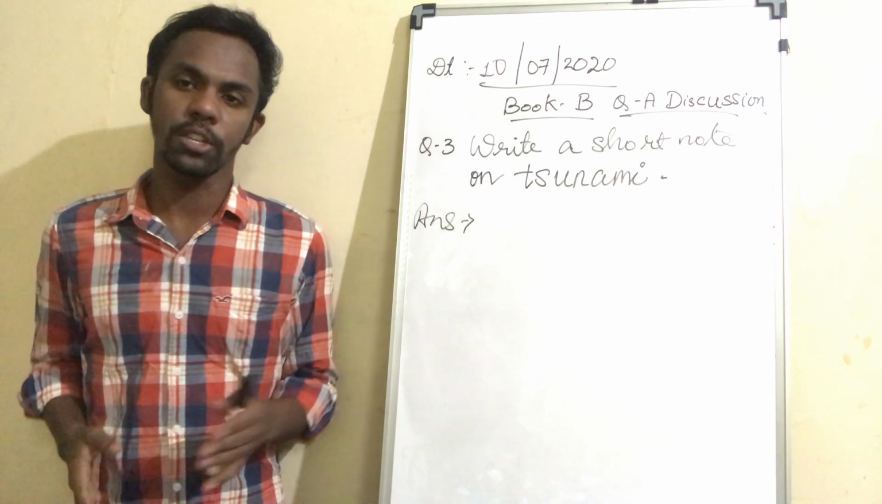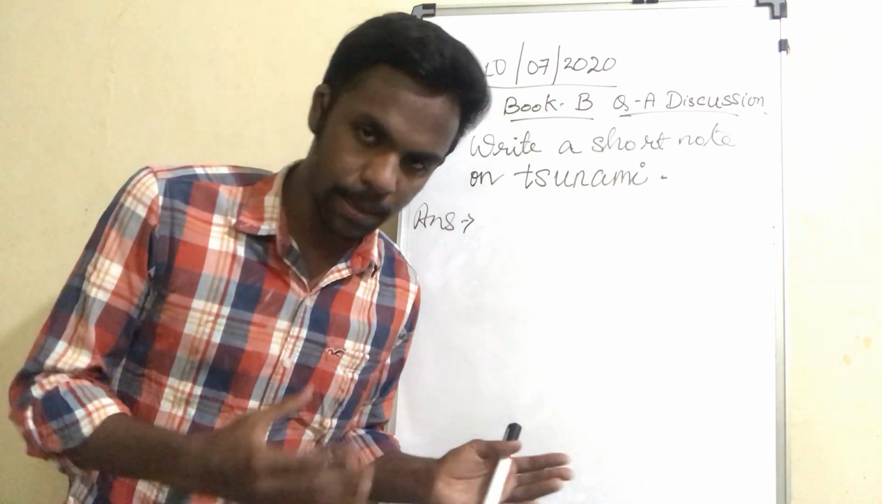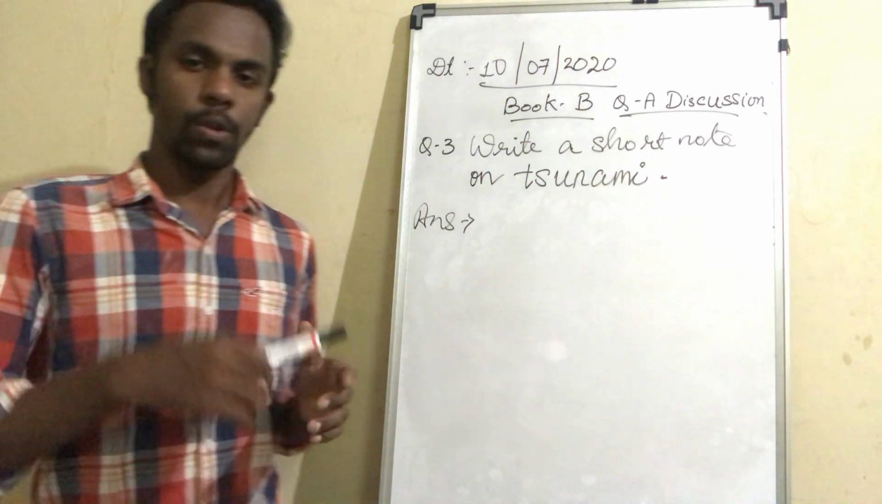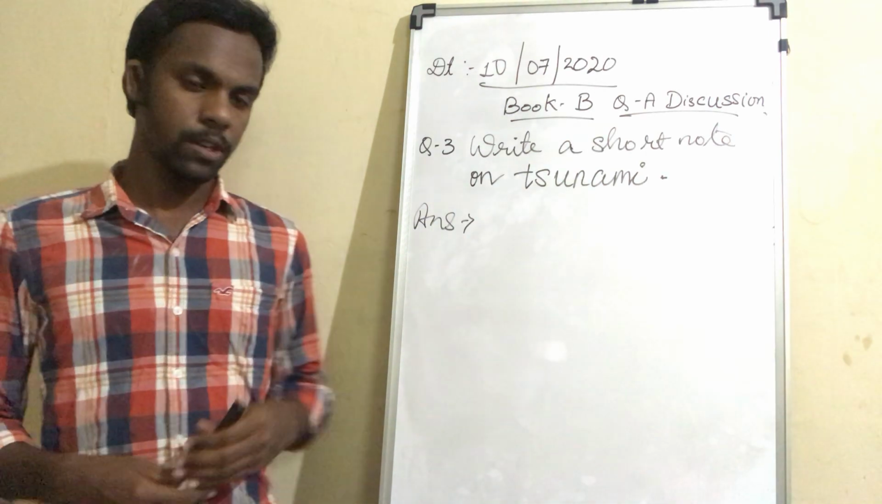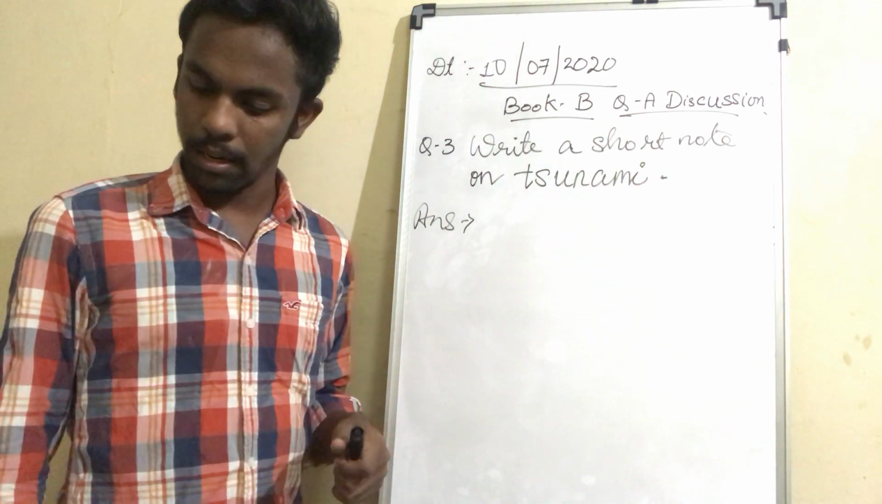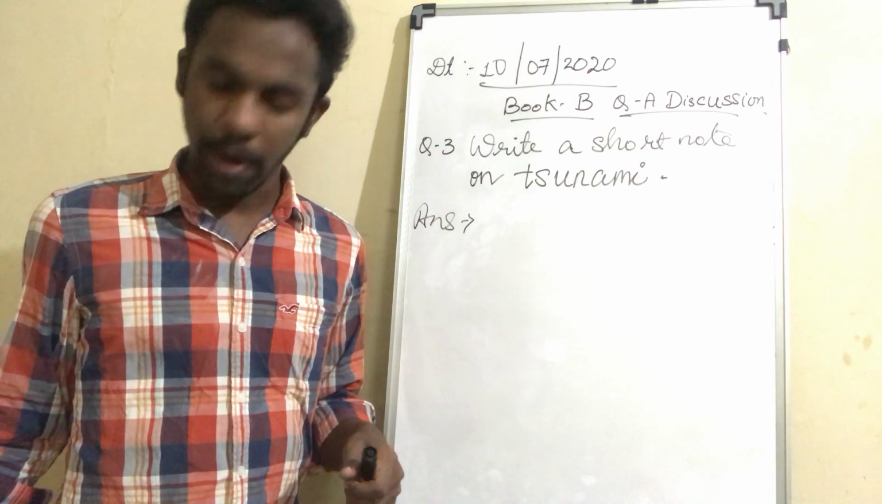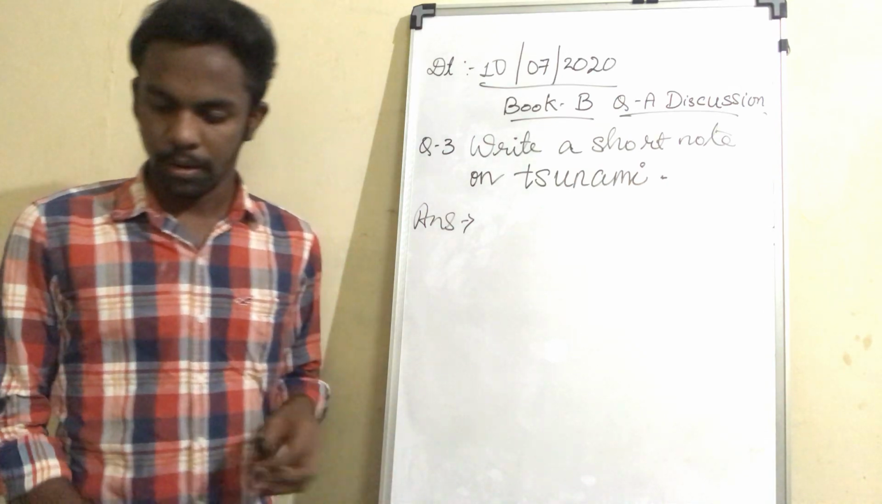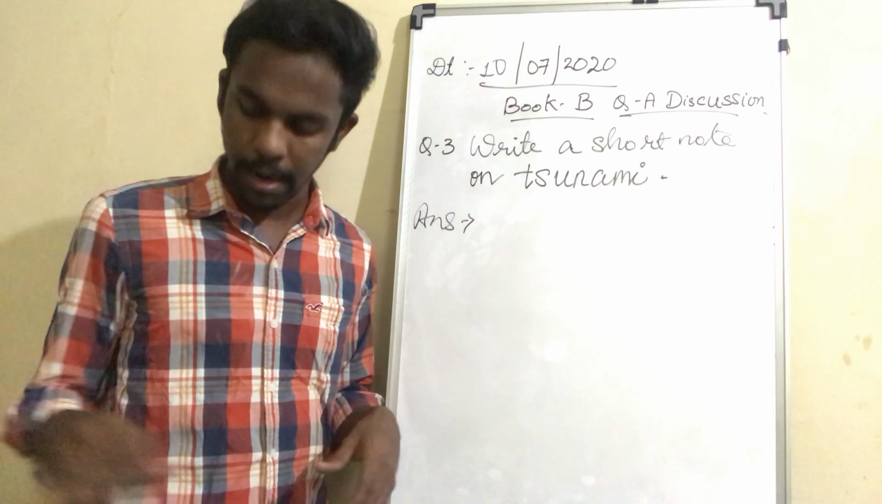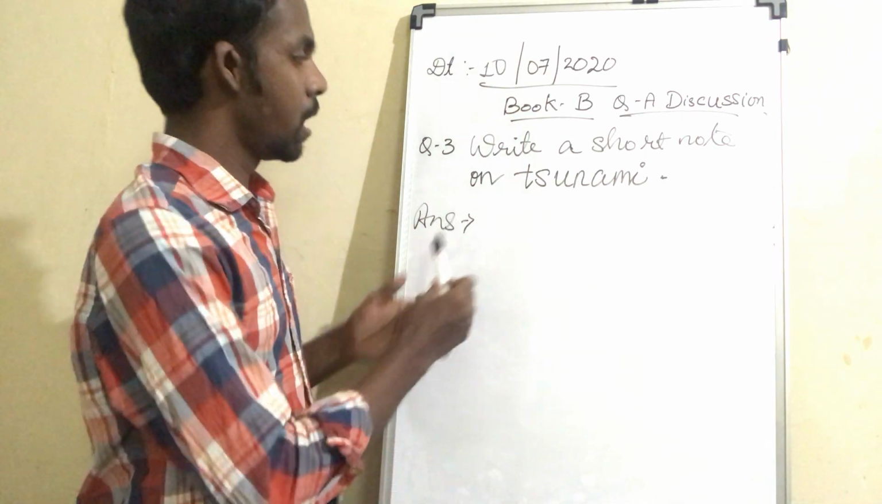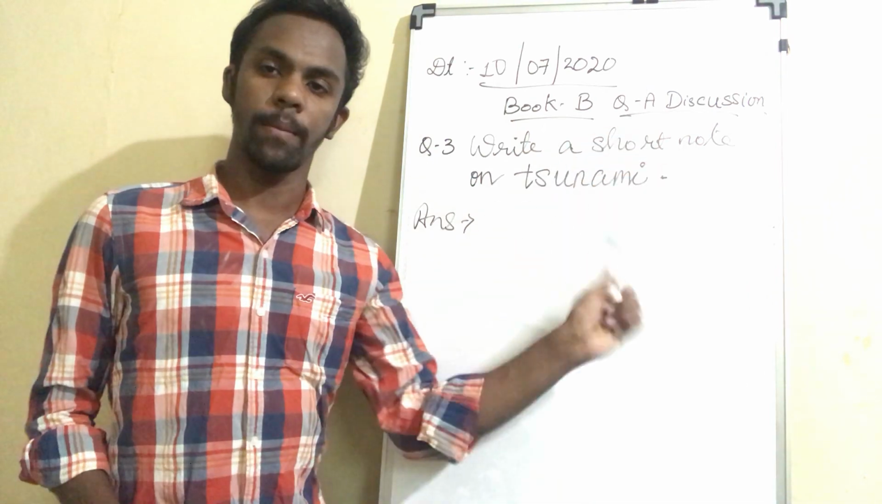Yesterday, as we discussed, we started the question and answer discussion from book B for chapter number 2. Today we'll be continuing with the next page. Yesterday we saw the questions on pages 1 and 2, and today is the third question, given on book B, page number 10. What is the question? Write a short note on tsunami.